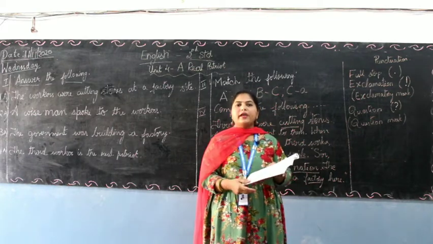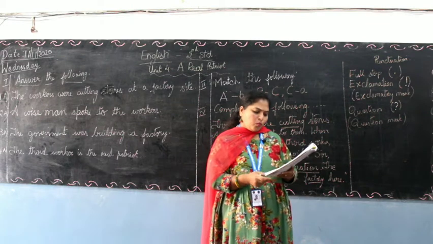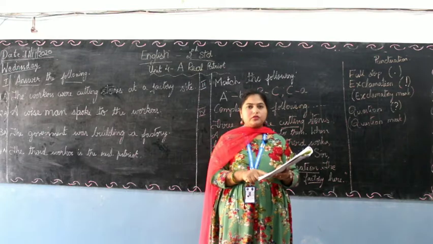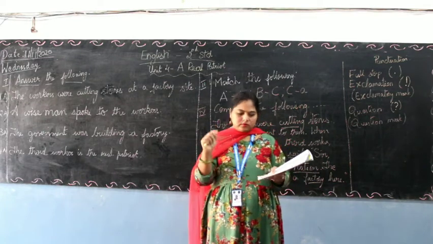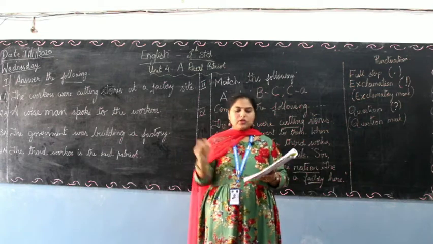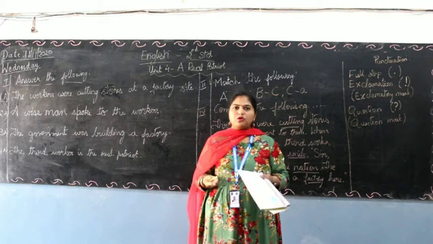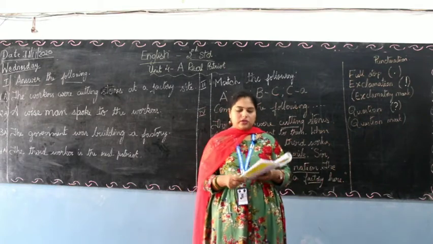The sentence should end with a full stop over here. Second one, why are you doing it for your country? Again, why, W will be capital, and doing it for your country ends with a question mark because he is asking why, what, who, where, all that is a question. So you will end with a question mark.